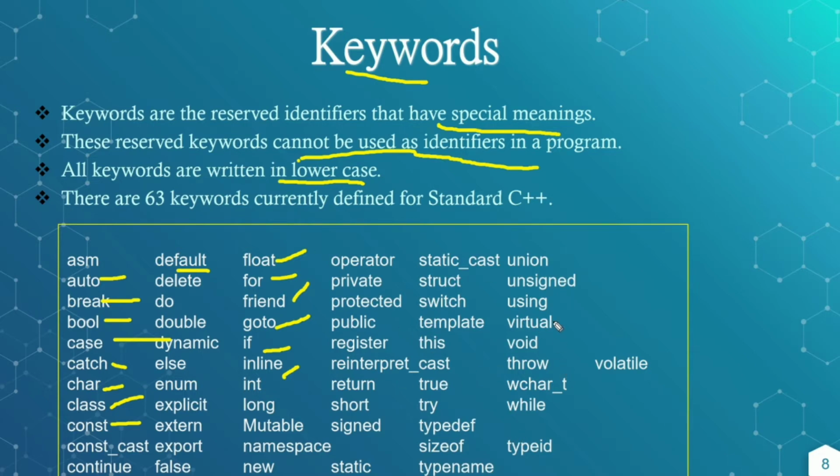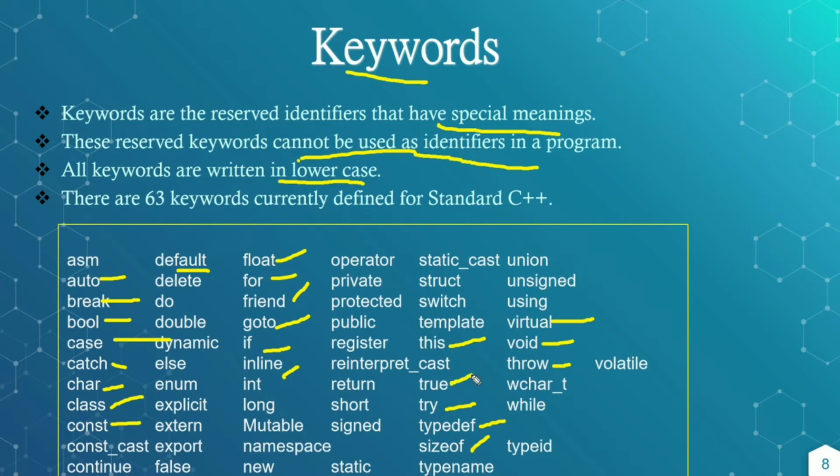Virtual to specify virtual functions, void which is used with functions that don't return a value to the calling statement, the keyword to reference a variable, throw which is used to throw exceptions, sizeof to return the size of a data type, def to define a constant, and try which is used to define the exceptions.